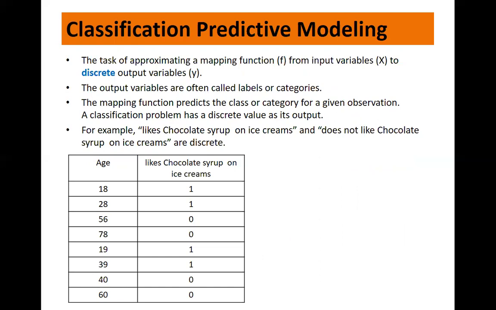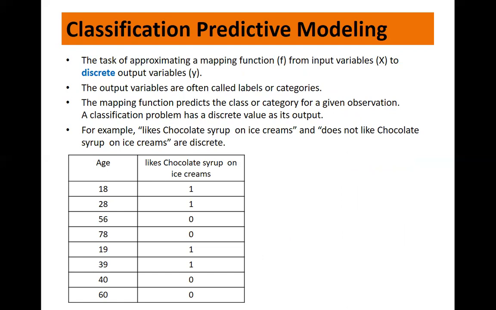Remember that it was continuous in case of regression. In case of classification, it is a discrete output variable y. So the output variables are often called labels or categories. The mapping function predicts the class or category for a given observation. A classification problem has a discrete value as its output.